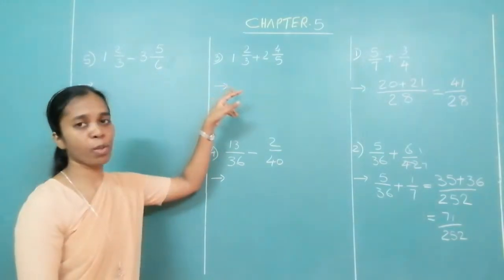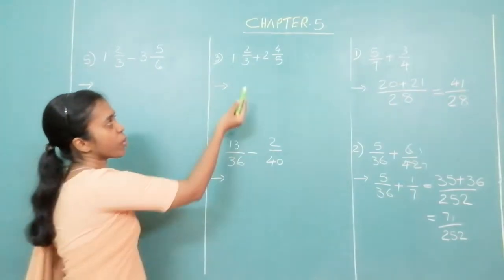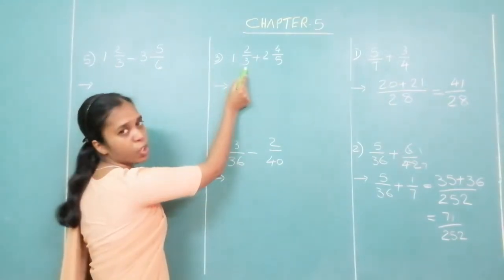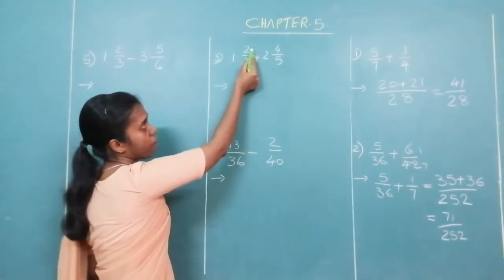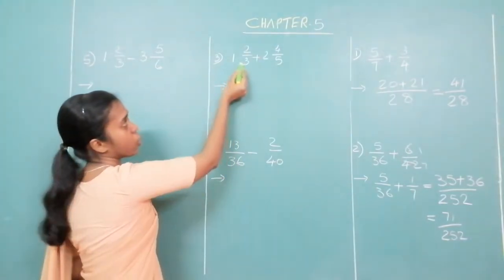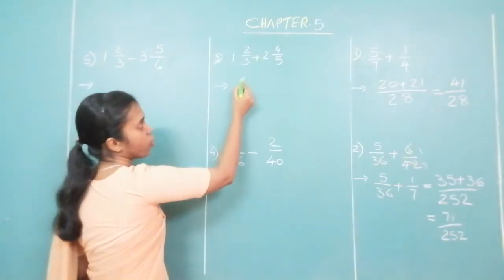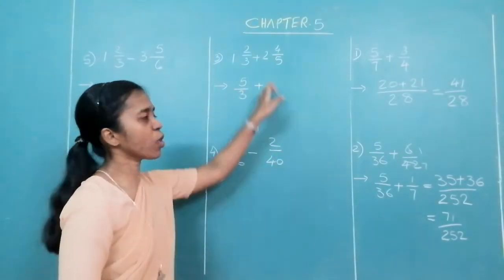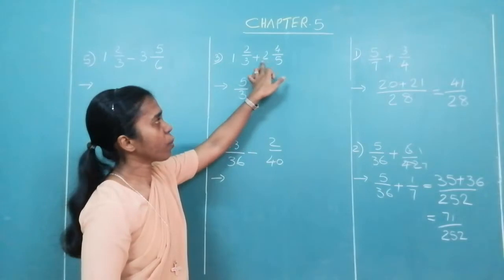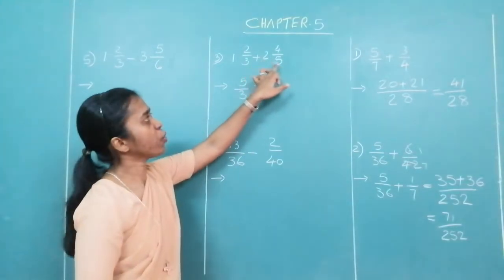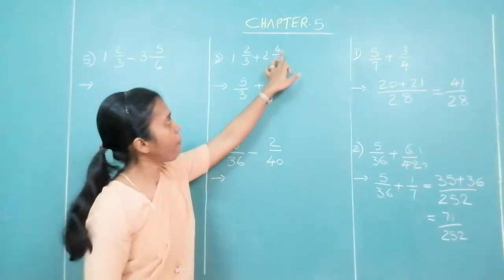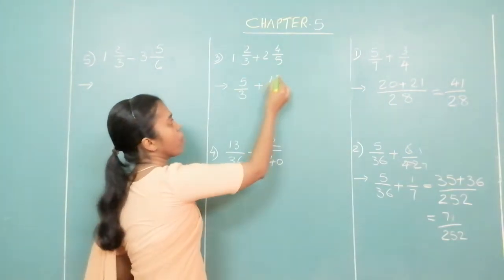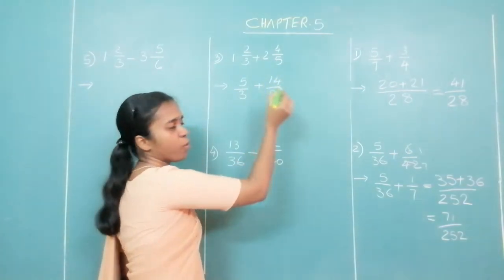So you have to write it in the form of an improper fraction. How do you do that? Multiply this with the denominator. 1 3 is 3 plus add the numerator. So 3 ones are 3 plus 2, 5 upon 3 plus. Similarly convert this also. Multiply the denominator with this number. So 2 5s are 10 plus 4. That will be 14 upon 5.